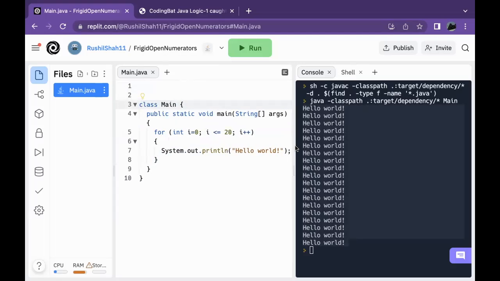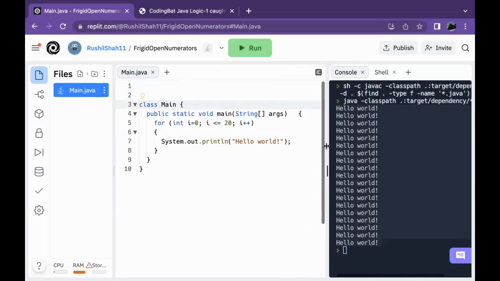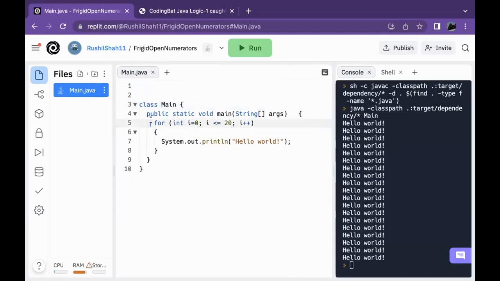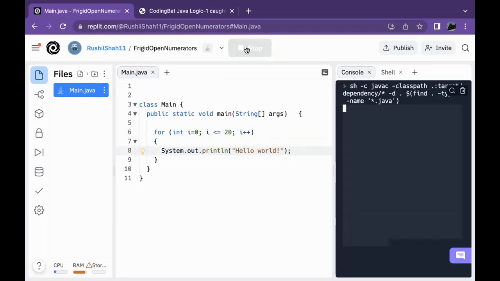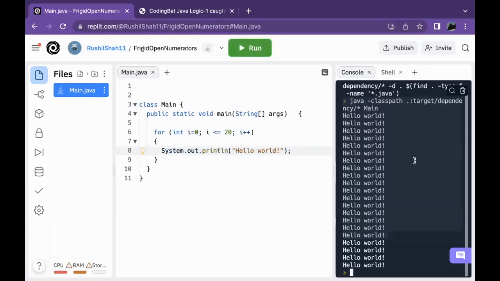Now, this might seem very, very cryptic to you guys because you're like, okay, what is line 5 all about? You have the word for, you have a bunch of stuff separated by semicolons, then you have the braces and you have your code. But let me go ahead and run it to prove to you guys that I'm not actually lying when I say this thing will repeat 20 times. As you can see, it executed the thing 20 times in a grand total of 4 lines of code. So it's quite efficient. So how does it work?